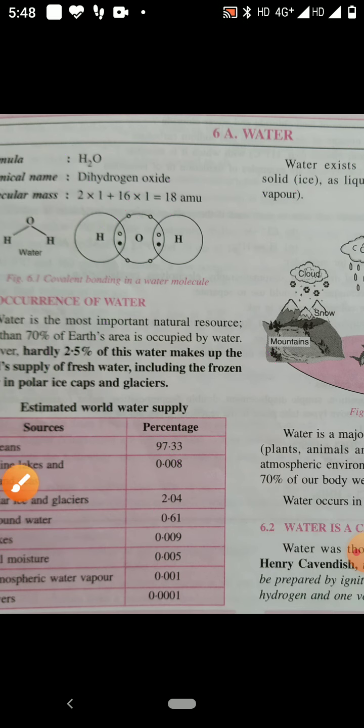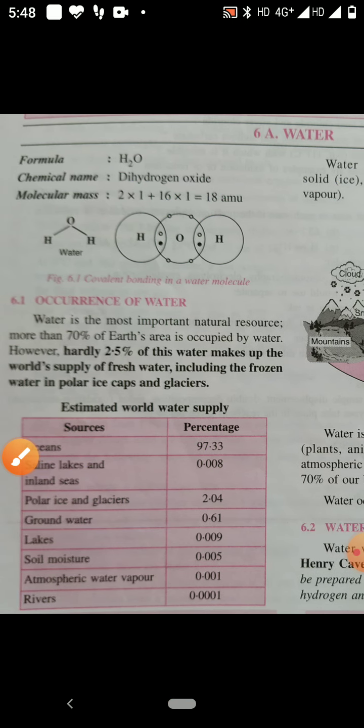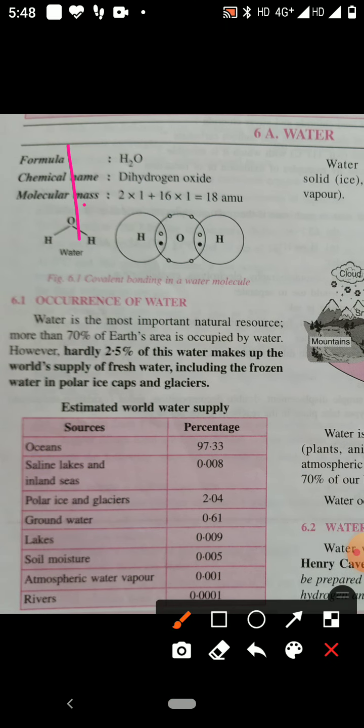But by mass, the ratio of hydrogen and oxygen in water is 1:8.